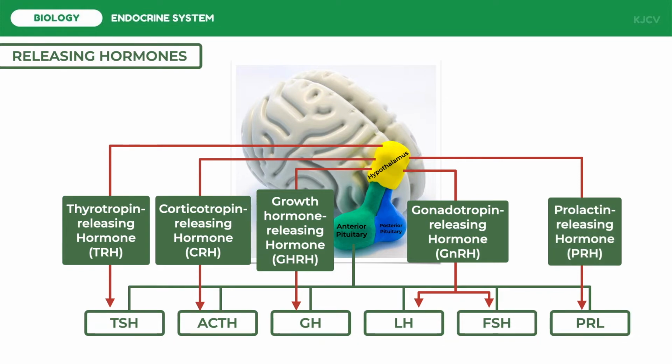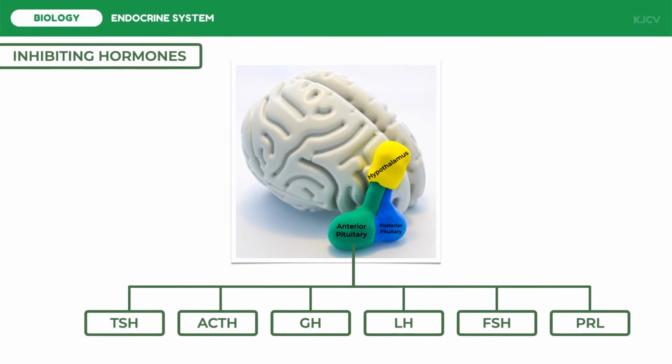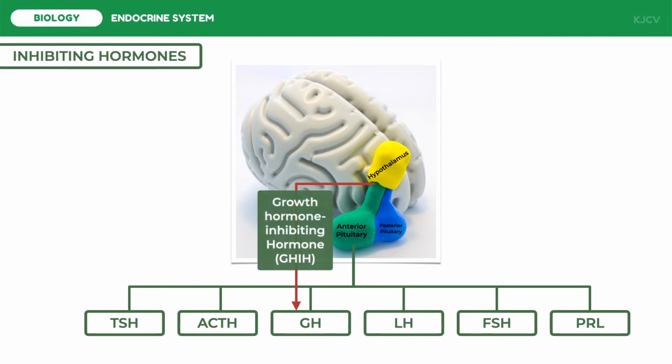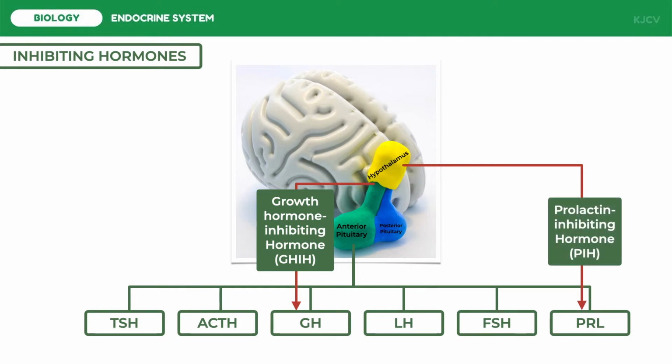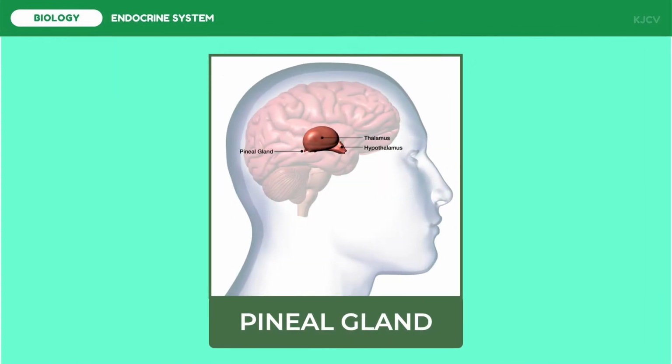Now, let us discuss the inhibiting hormones of the hypothalamus. Growth hormone is inhibited by the growth hormone-inhibiting hormone or GHIH. And PRL or prolactin is inhibited by the prolactin-inhibiting hormone or PIH. Now, let us discuss the hormones of the pineal gland.